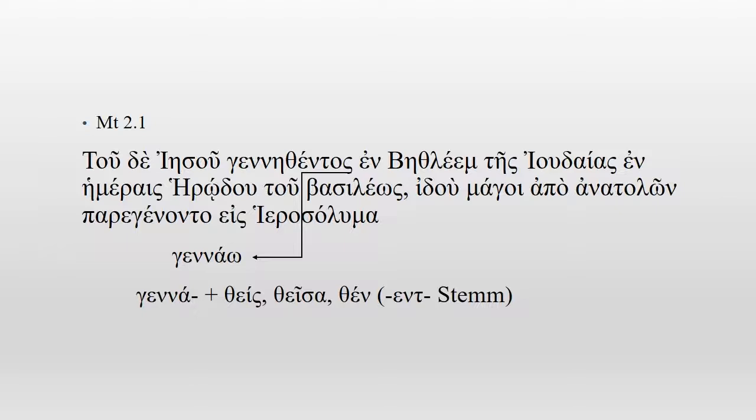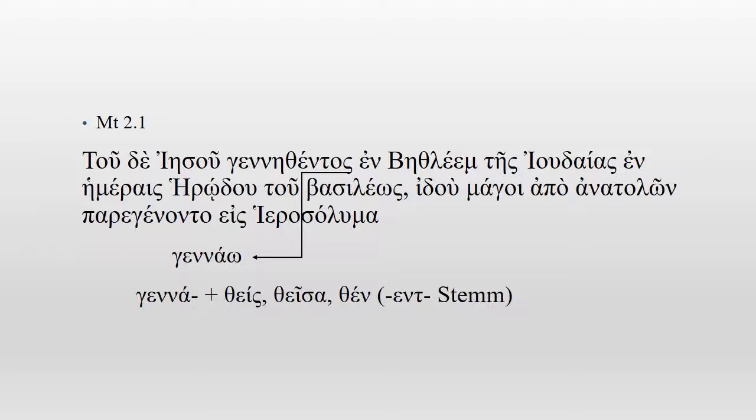The θη gives the signal that this word is passive, and -εντος is a genitive inflection from -θείς or -θέν. The participle itself is masculine -θείς, feminine -θεῖσα, and neuter -θέν. In the genitive case, the masculine and the neuter make the same form.